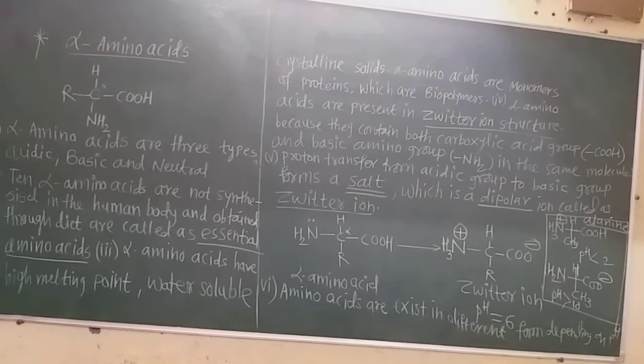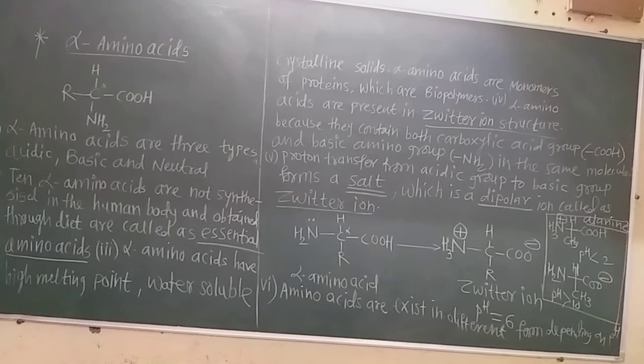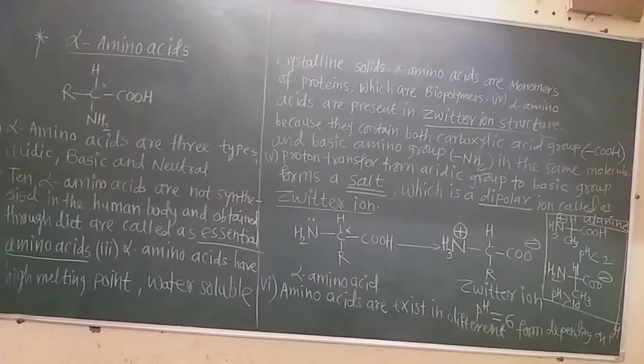Because we know that proteins are biopolymers. Proteins have a large molecular mass, molecular weight, because proteins are synthesized by numerous alpha amino acids. Why are the alpha amino acids called alpha amino acids? Because there are both groups in the alpha amino acid.